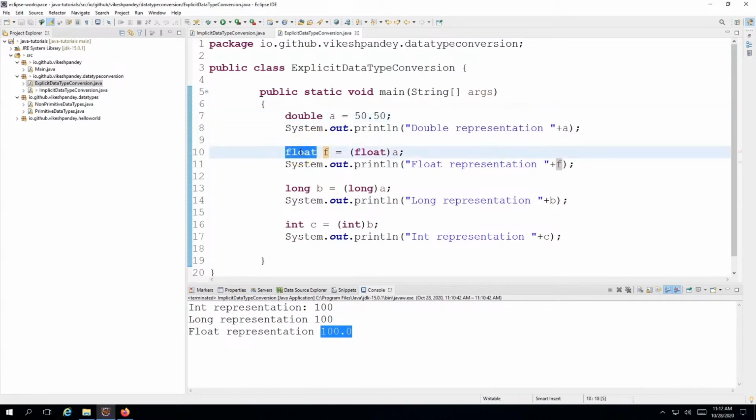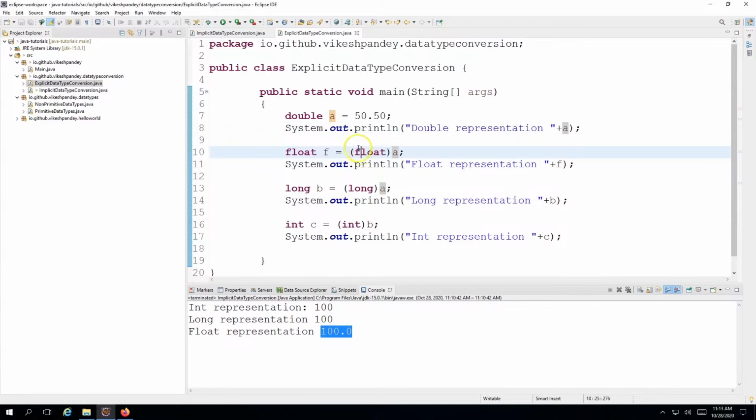And if you remember, I told you that if you have to do that, it will not work out of the box, but you have to do something special as well. And this is the special part. This is called typecasting. Typecasting is basically a way to tell Java to explicitly cast this variable's value into this data type's variable's value. And you always need to do this whenever there is no implicit casting happening. If you are trying to store a larger value variable into a smaller value variable, you have to do this, otherwise Java will complain. You will get a compilation error.